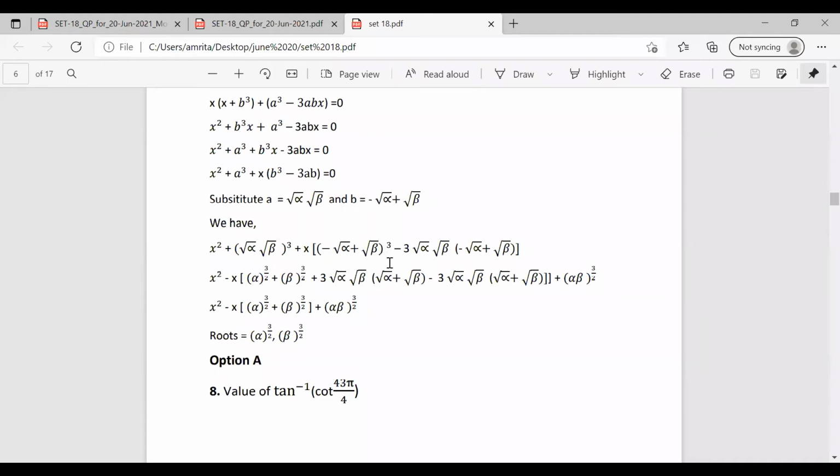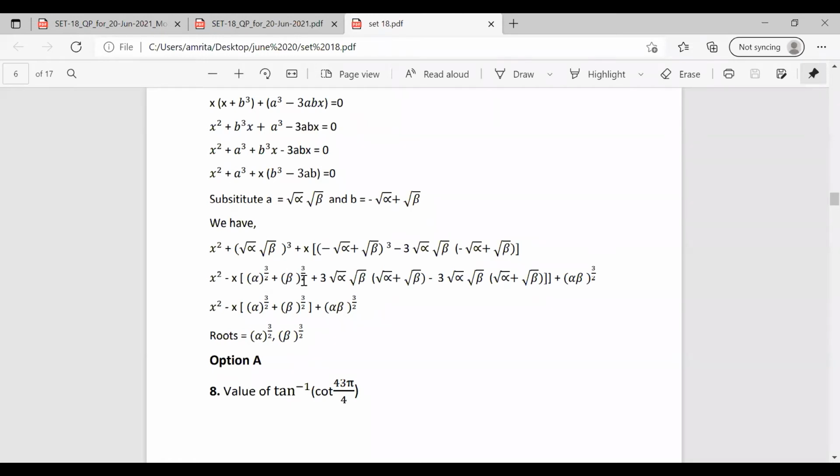We are expanding it. What is a plus b whole cube? a plus b whole cube equal to a cube plus b cube plus 3a square b plus 3ab square. That 3a square b plus 3ab square, we can write it as 3ab into a plus b. So root alpha whole cube becomes alpha raised to 3 by 2, plus root beta whole cube becomes beta raised to 3 by 2.